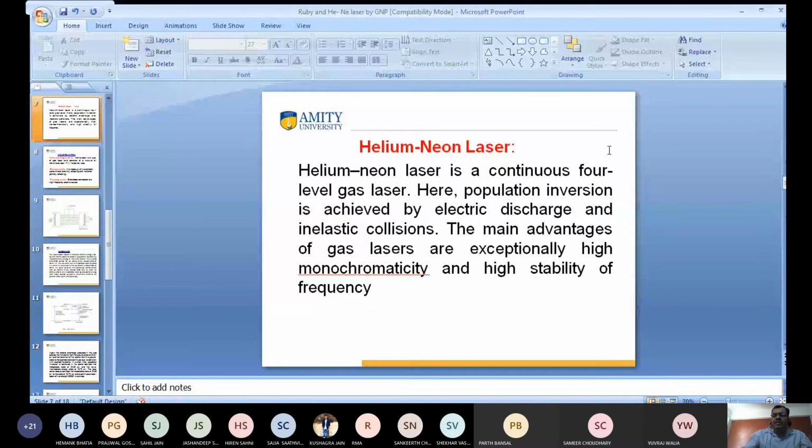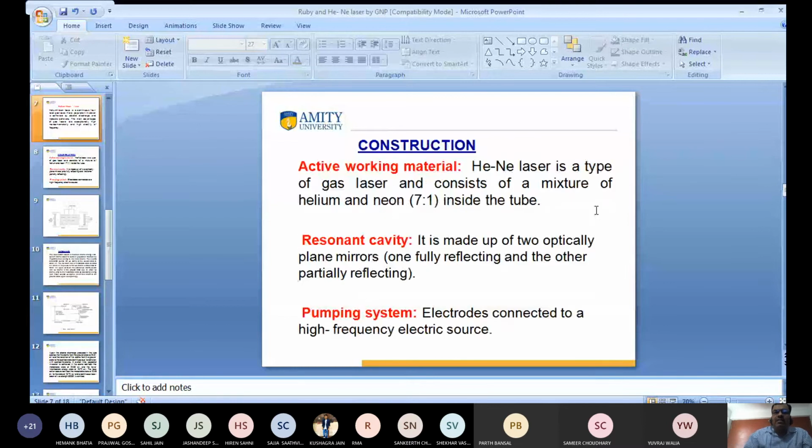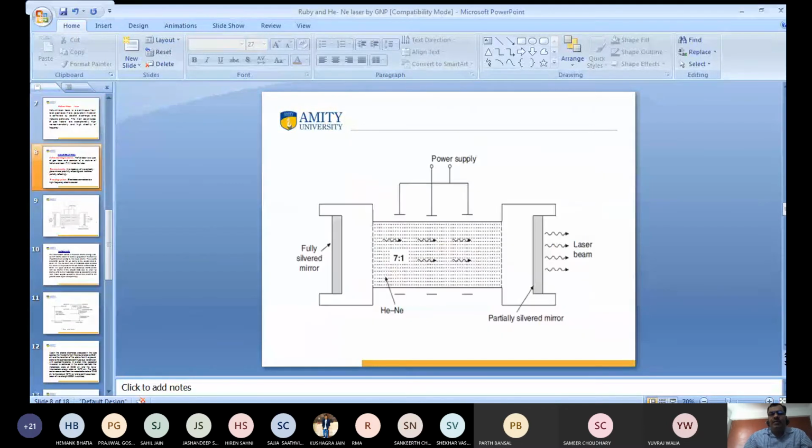The helium neon laser is very important. This is a continuous four-level laser, and the population inversion is achieved by electric discharge and electron collision. This is the helium neon laser.